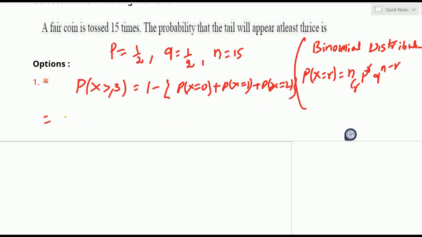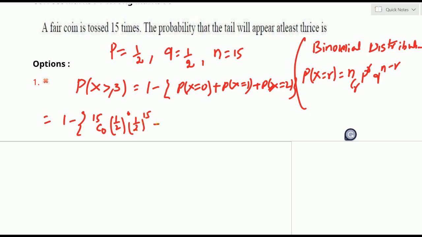So that is 1 minus P of x equal to 0, according to this formula, r is 0. That is 15C0, 1 by 2 power 0, and 1 by 2 whole power 15 minus 0, which is 15.